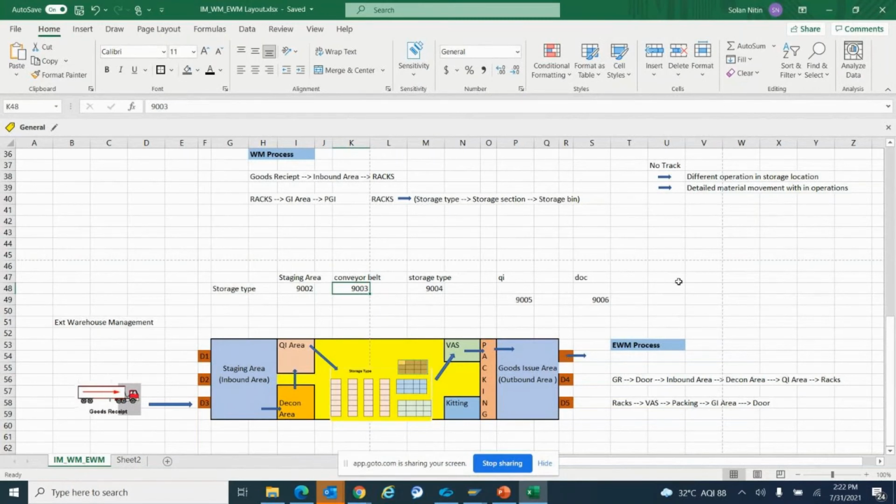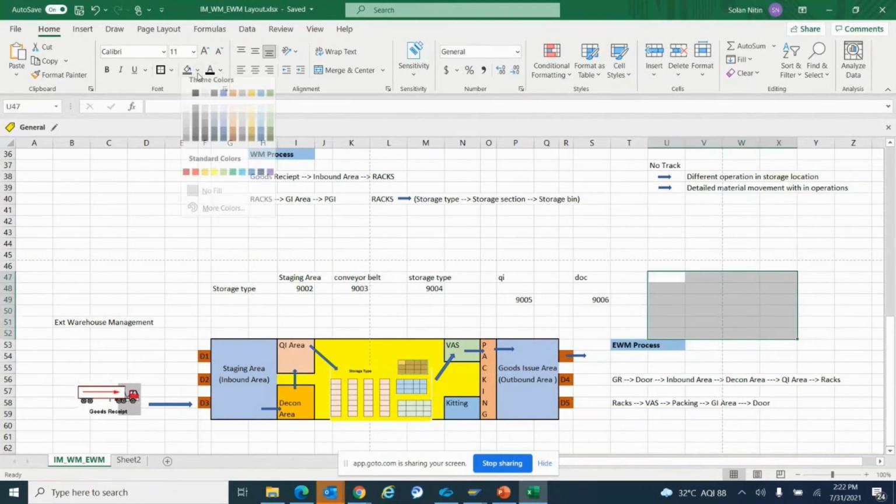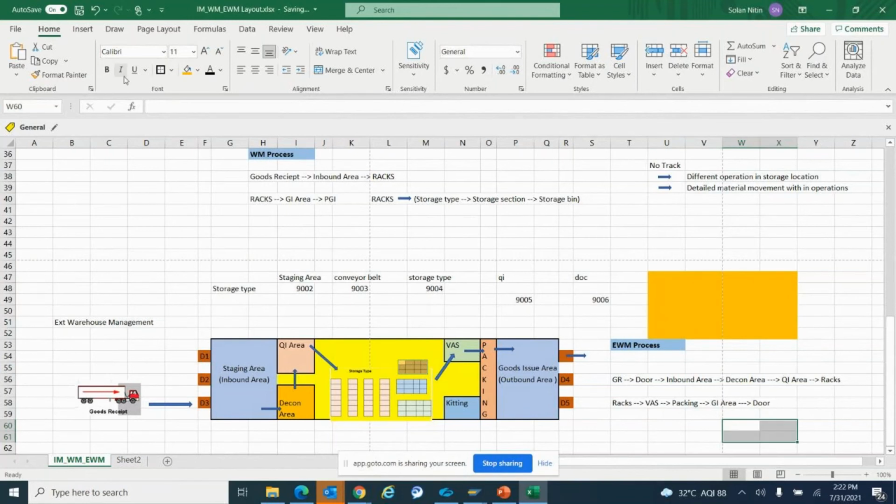Because we have a different shipping company over here. Suppose this is my shipping company, and whenever I do an inbound, or whenever I'm doing an outbound, suppose I've done an outbound. The customer sends me an order. This is my customer, I'll take it with a different color now. So my customer has sent me an order, and this is my shipping company also. So the sales order is sent to us. Now we want to pick the materials. When we pick the material, there is an IDOC that will get triggered, and this IDOC will be sent to the customer that the order is picked. So these are the third party scenarios, third party logistics, 3PL we call it.